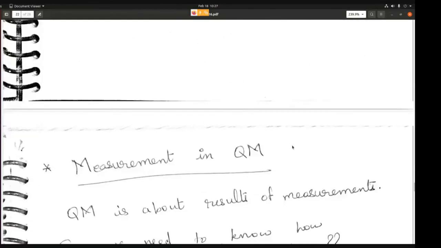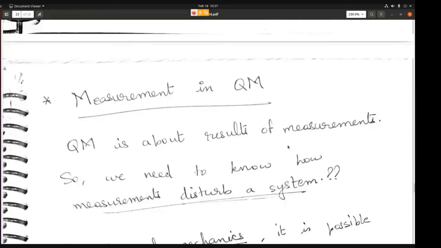Okay. So now we come to measurement in quantum mechanics. In this chapter we will do some problems, but we are also mostly focusing on what physically it means to do these things. So what do we mean by measurement in quantum mechanics?